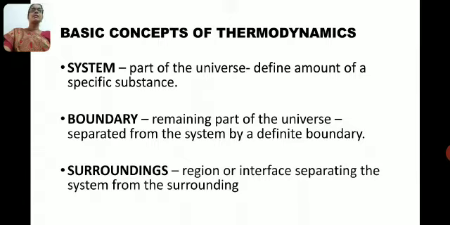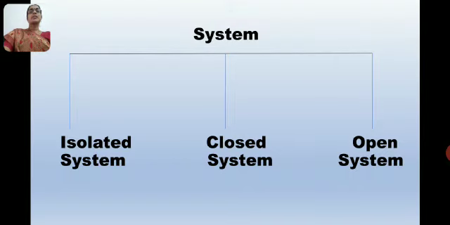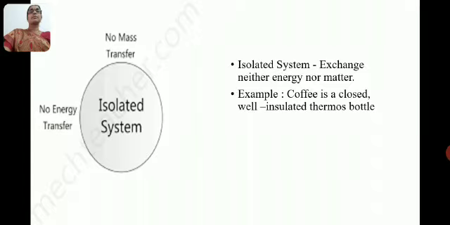What is meant by system? System is a part of the universe. A defined amount of specific substance is known as a system. Boundary means the remaining part of the universe. It is separated from the system by a definite boundary. And the last one is surroundings. Surroundings means region or interface separating the system from the surrounding. The system is further classified into three types: isolated system, closed system and open system.